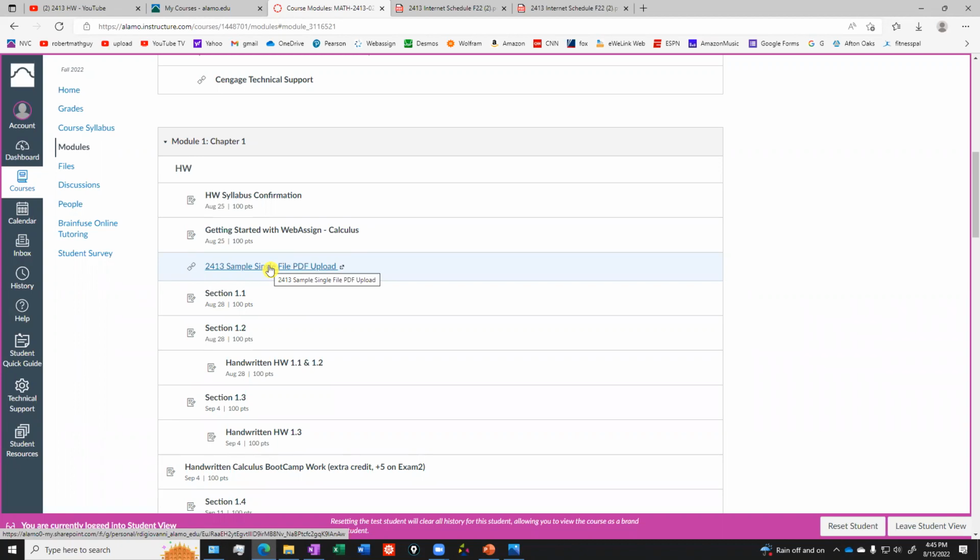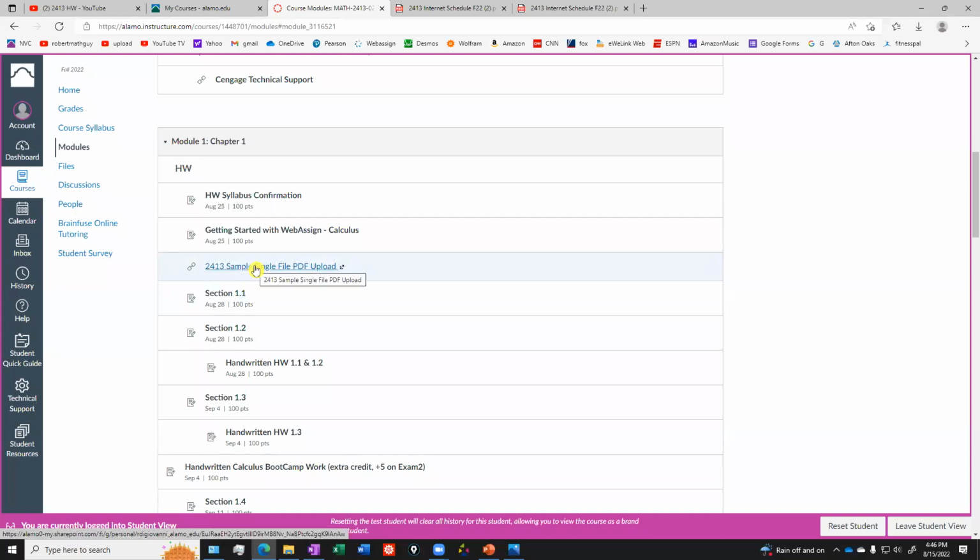So if you have like 3 pages of work, I recommend you take pictures with your phone and then use an app like CamScanner or something like that to condense those three pictures into one single PDF file. So if you don't know how to do that, just Google it. Like, how do I turn pictures into a single PDF? And you'll find plenty of videos on how to do it, both on Android and on iPhones.